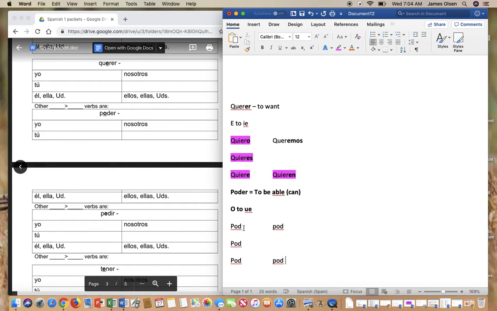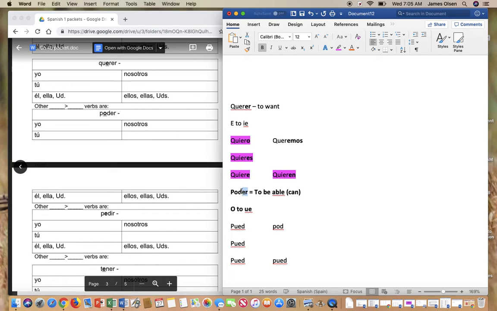So I'm going to do my normal stem. Then I'm going to go back in and make the spelling change. So I'm going to change this O to UE. So here's my first O. I'm going to erase it and write UE. Change the O to UE. Change the O to UE. Remember, it doesn't change in the nosotros form. That's why it's called the boot verb. And then all I need to do is add my ER ending.